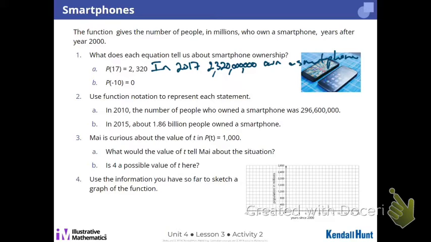All right, B. What does B say in context, Sean? 10 years before 2000. So I'm going to write 1990. There were no smartphones. So when I was 4, no smartphones.